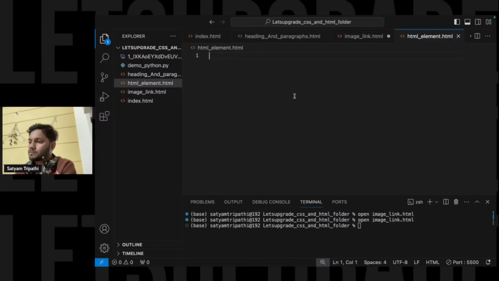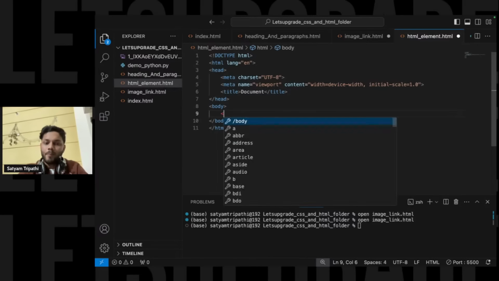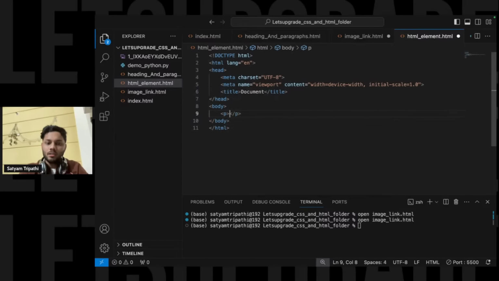Now, HTML elements. We have seen about paragraphs, and you will see that paragraph is also an HTML element.